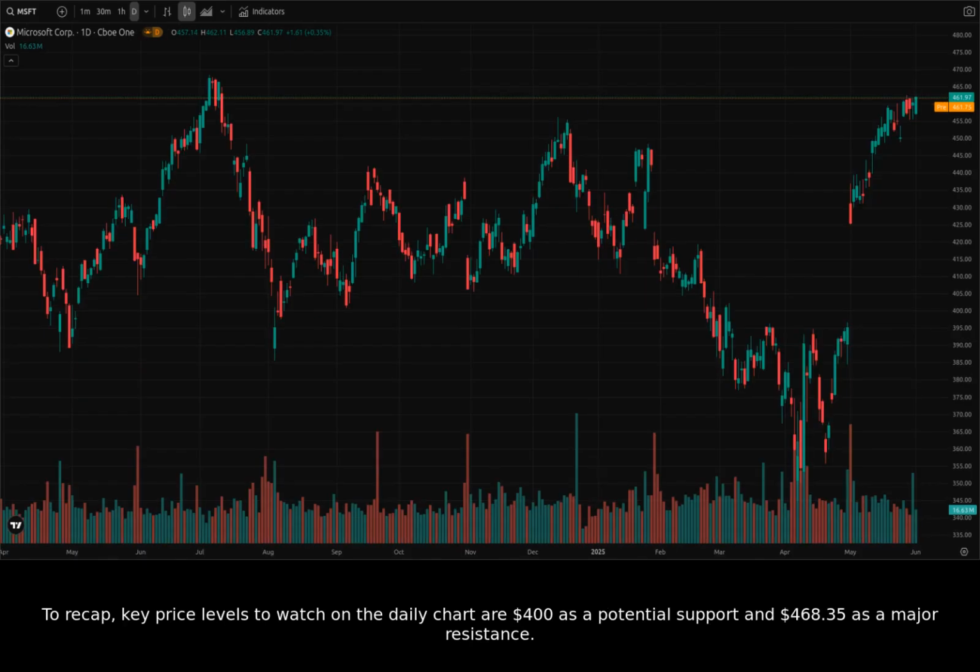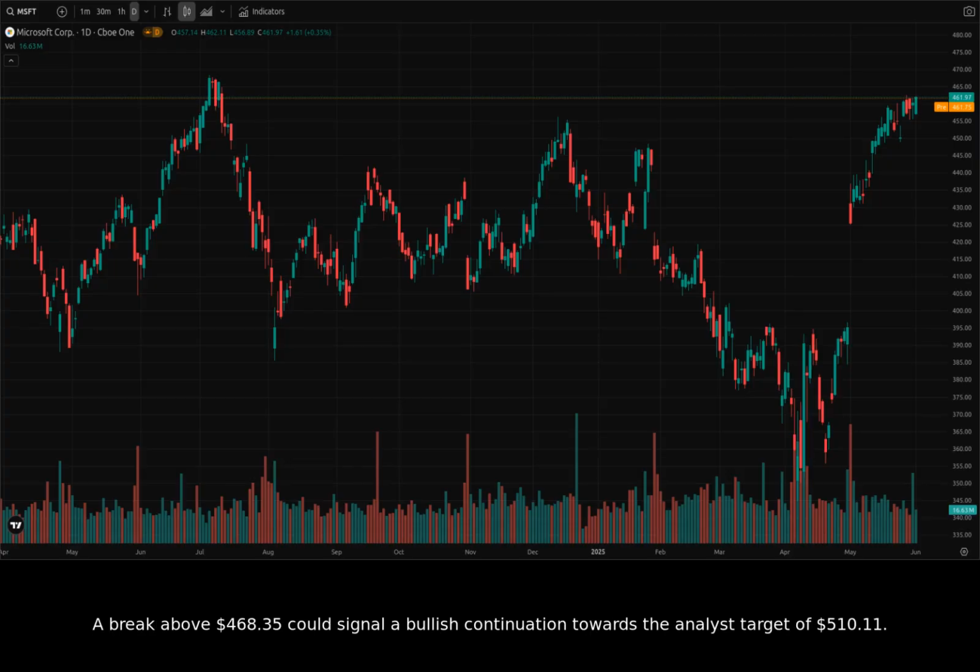To recap, key price levels to watch on the daily chart are $400 as a potential support and $468.35 as a major resistance. A break above $468.35 could signal a bullish continuation towards the analyst target of $510.11. On the other hand, a break below $400 could indicate further downside to the 52-week low of $344.79.